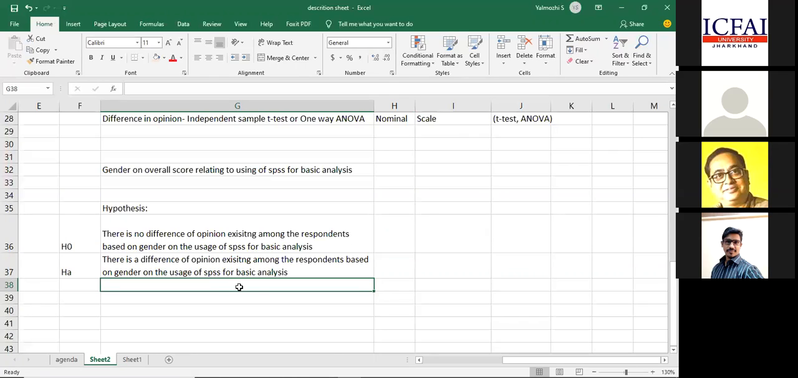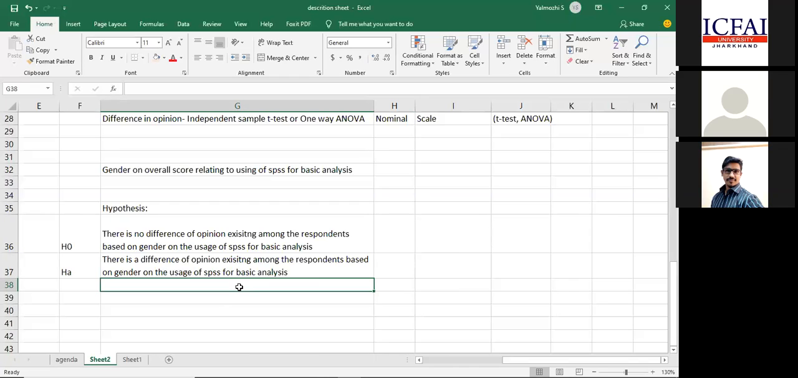This is a universal rule that null should be that there is no difference, and alternative that there is a difference. Number one. Second, in research articles, please check today itself. Download any topic of your interest where data collection has happened and where they have tested some hypothesis. Go through the hypothesis and find out. In most of the articles, very good journals, you cannot find them representing a null hypothesis. You can find only alternative.